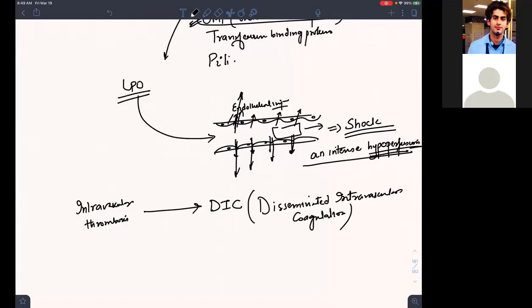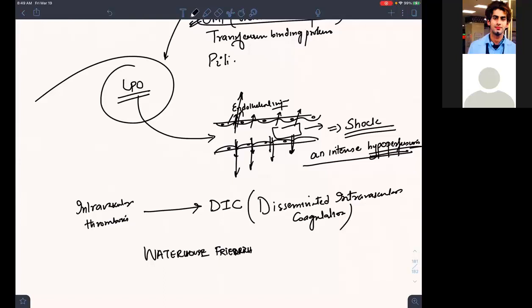So the second syndrome which it causes is Waterhouse-Friderichsen syndrome. I'm talking about this. Okay. So what is happening in the Waterhouse-Friderichsen syndrome?